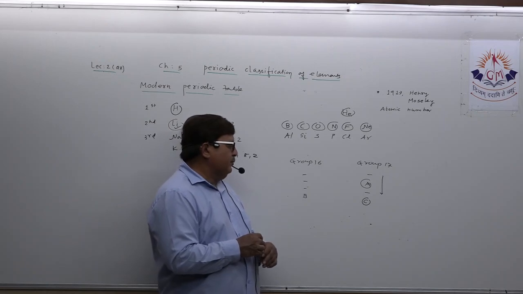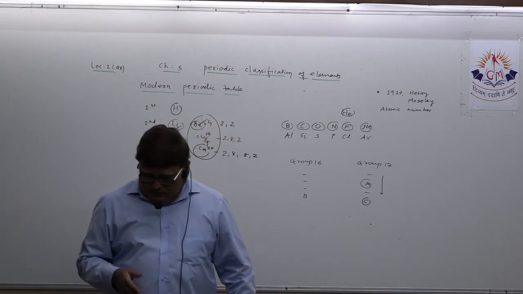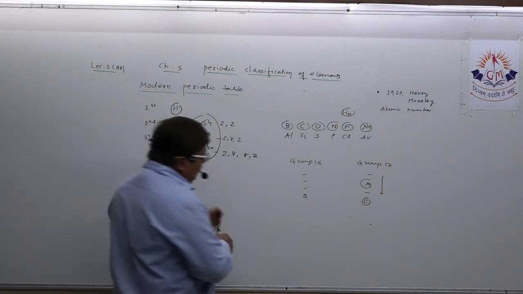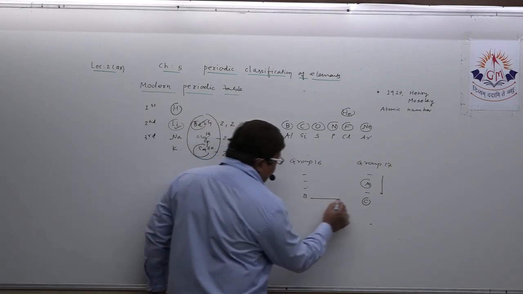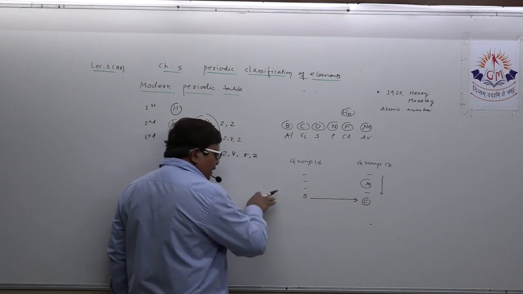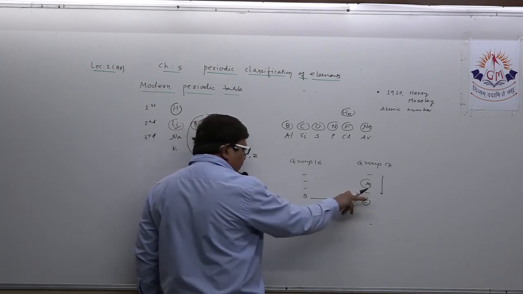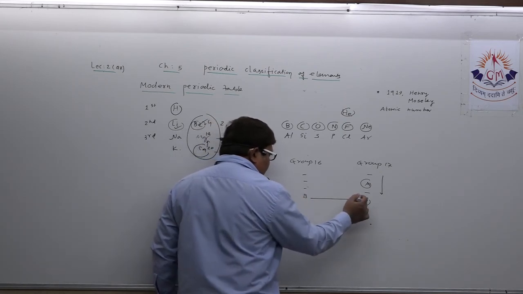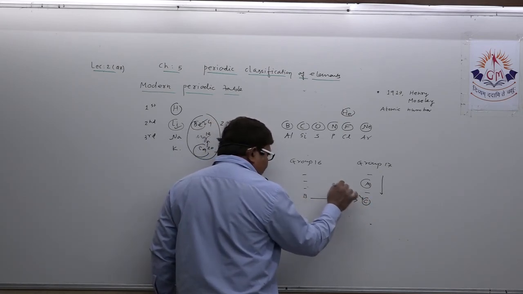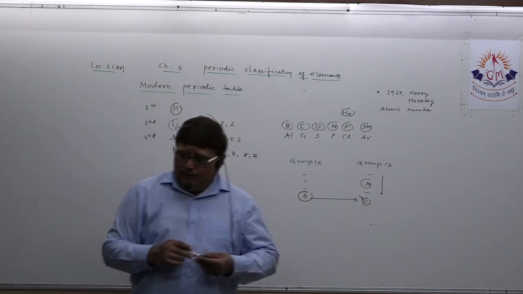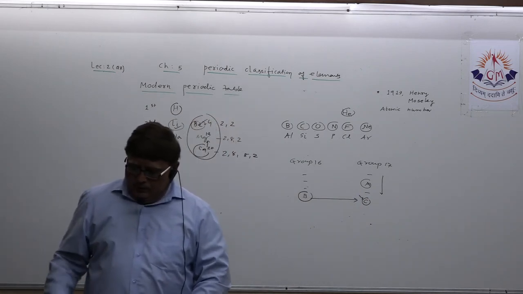Then what is given? Will C be larger or smaller in size than B? Now it is a question of going across a period. As you all know, in a period, as you move from left to right, atomic size decreases. So obviously C has atomic size smaller than the atomic size of B. So that way also you need to prepare questions.